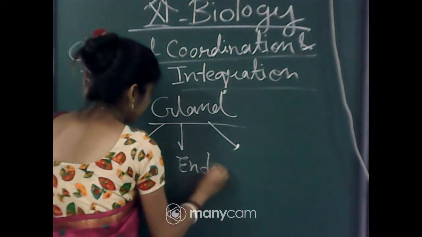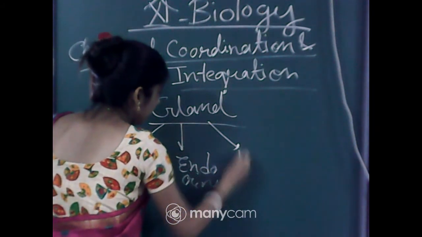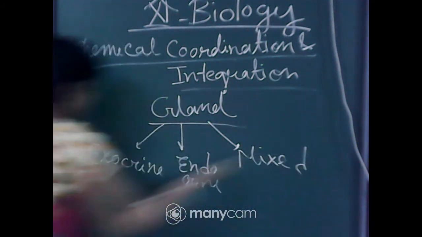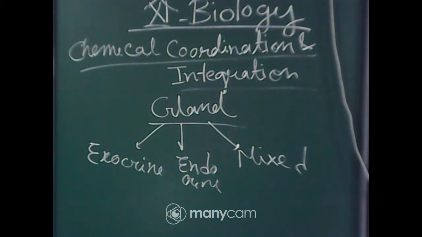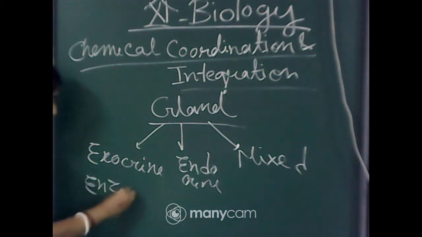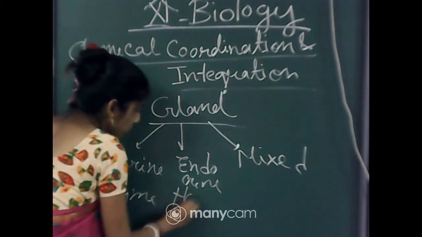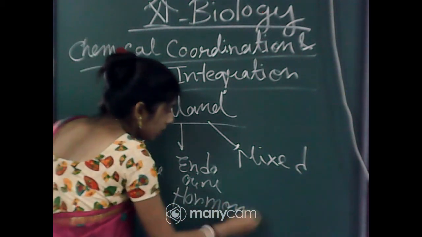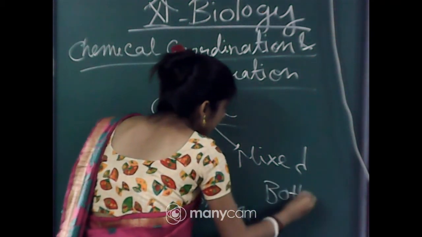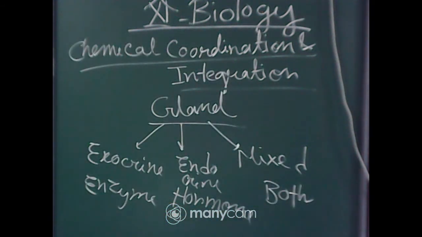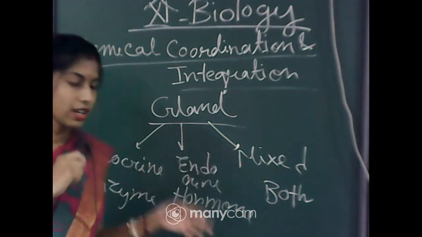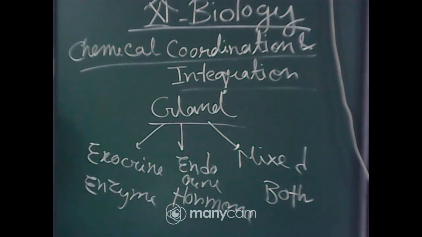Exocrine, endocrine and mixed. From the exocrine glands enzymes will be released, and from the endocrine glands hormones will be released. You know what an enzyme is. So you came to know another new term, that is hormone. And from the mixed gland both enzymes and hormones will be released.